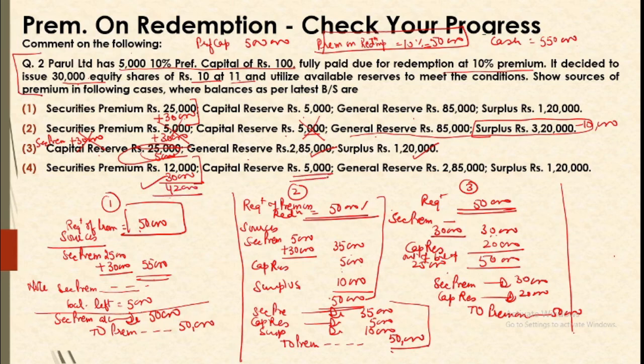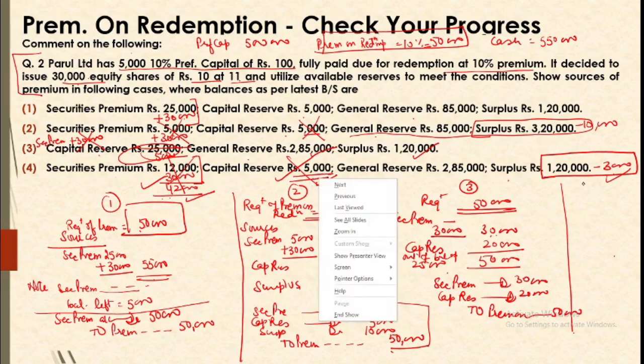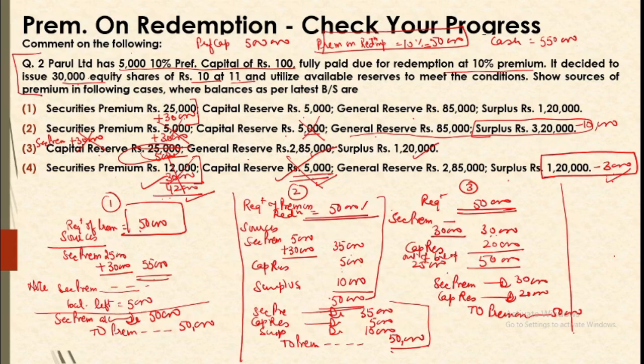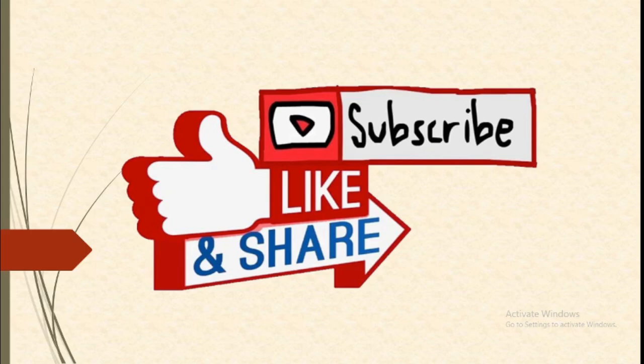So we will utilize capital reserve fully. Out of 8,000, 5,000 is met. So what is left now? 3,000 more, so we will use 3,000 out of surplus. After this adjustment, our securities premium will be gone, our capital reserve will be gone, and our surplus will be reduced by 3,000. You can easily see 42,000 here, 5,000 here, and 3,000 from surplus. So your entry will be securities premium account debit 42,000, capital reserve account debit 5,000, surplus account debit 3,000, to premium on redemption. On similar lines we can pass the journal entry and see the effect.